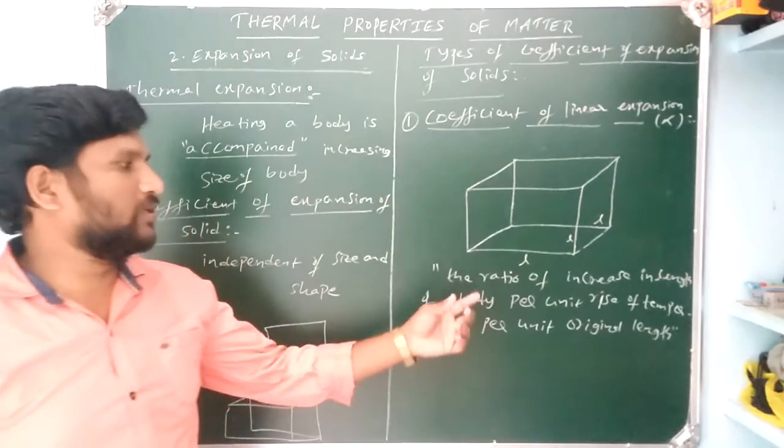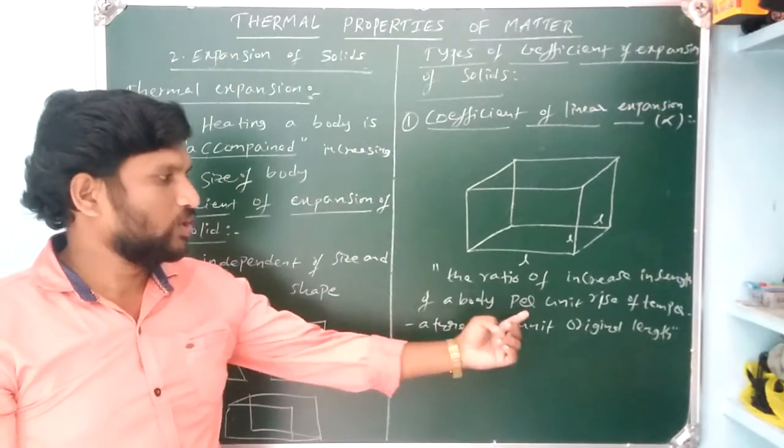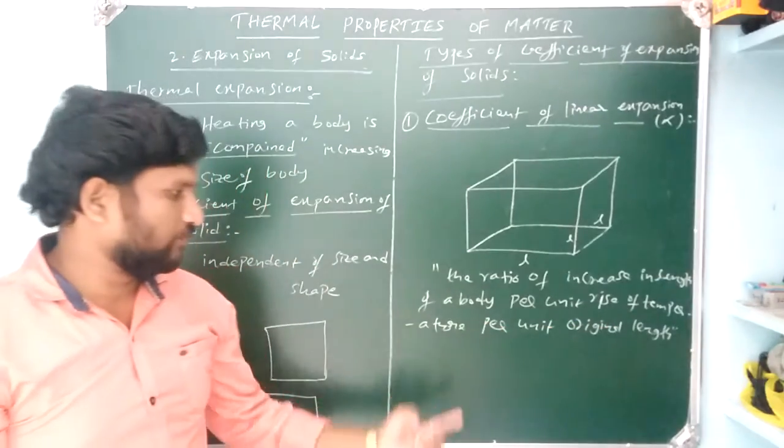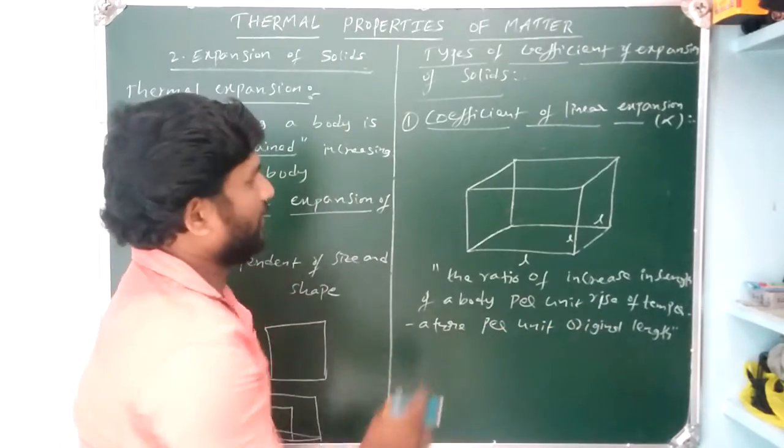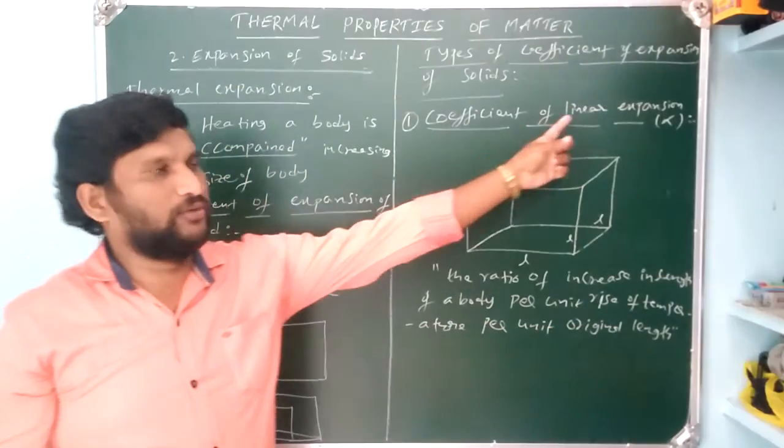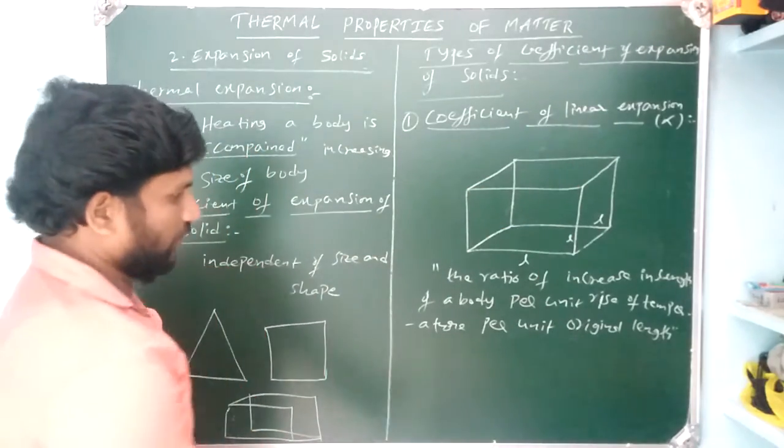Okay, the ratio of increase in length of a body per unit rise of temperature per unit original length, we call the coefficient of linear expansion, alpha.